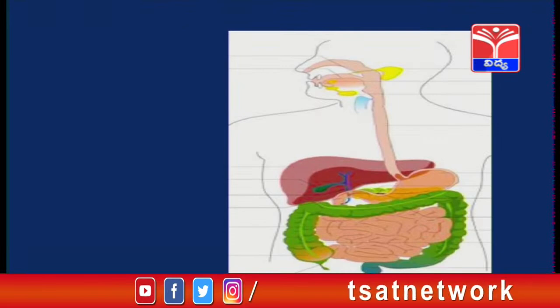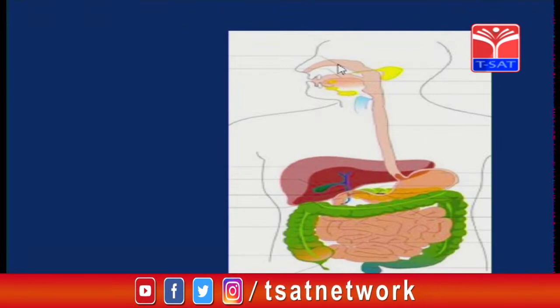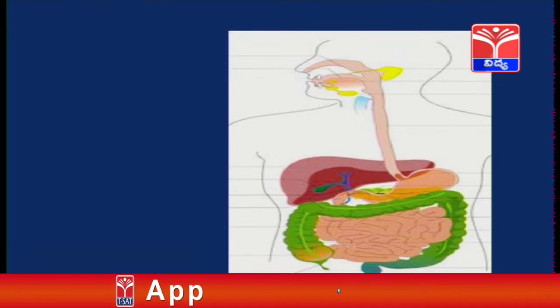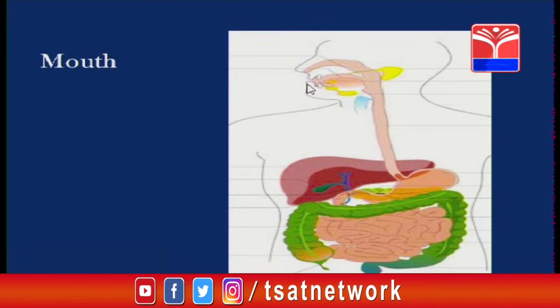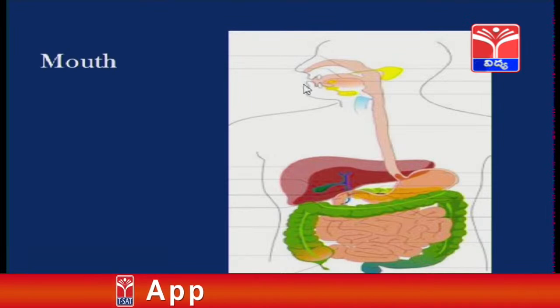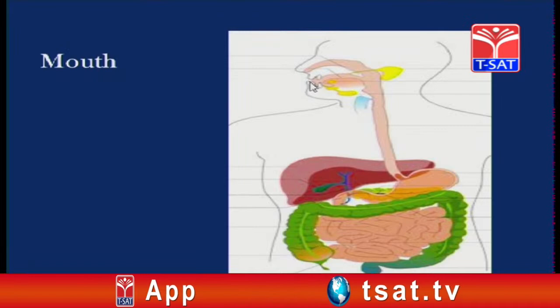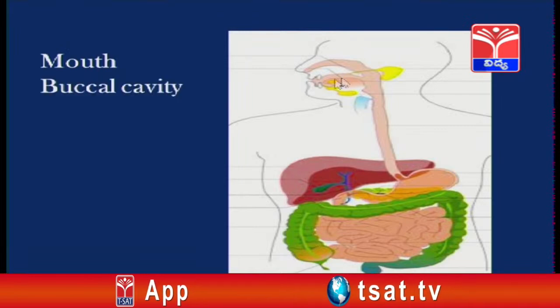Students, look at this picture showing the human digestive system, exclusively the alimentary canal. This is the picture showing the alimentary canal of the human being, which you have studied in the chapter nutrition. Let us recall the parts of the alimentary canal one by one. This is the mouth, the anterior most opening of the alimentary canal, which is meant for ingestion, intake of food, which leads into the buccal cavity.